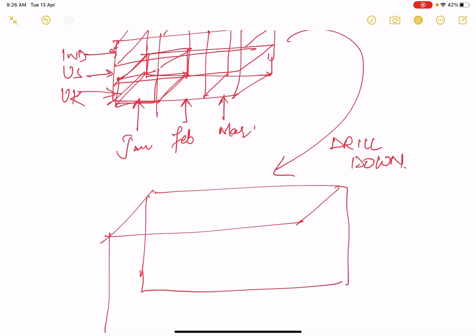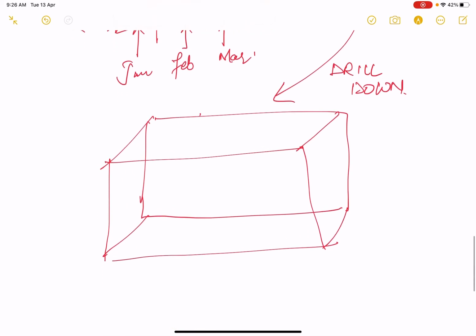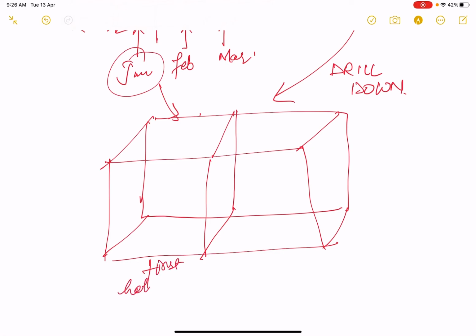That means we are picking up the cube of UK for January reports. Again, if we divide this cube into 2 parts for January itself, it will be first half of January and second half of January.